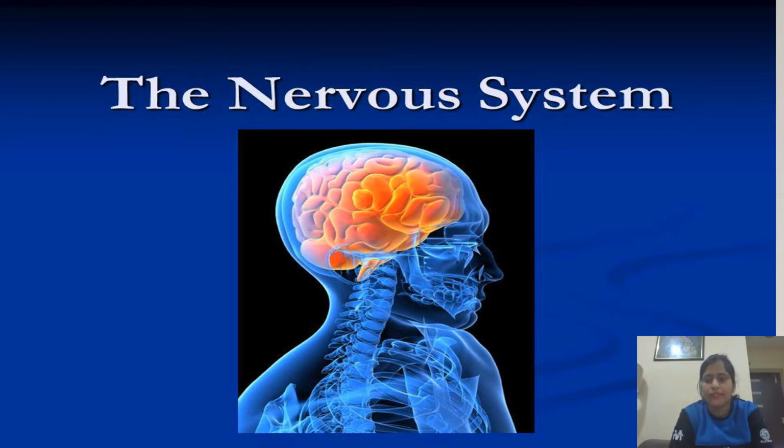So, what is the nervous system? Any guesses? Yes, it is the complex network of nerves and cells that carry messages to and from the brain and spinal cord and then to the rest of the body. In short, the nervous system regulates the flow of information to and from the nerves and spinal cord to the rest of the body. Okay?